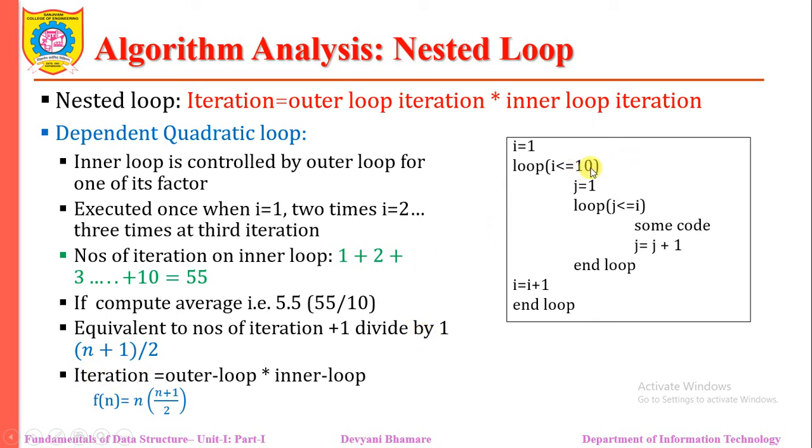That means if the value 10 is n, then j will be executed 1 plus 2 plus 3 up to n, right? So we are getting the output n plus 1 divided by 2. That's why we are saying that the total iteration is n into (n plus 1) divided by 2. That is called a dependent quadratic loop.